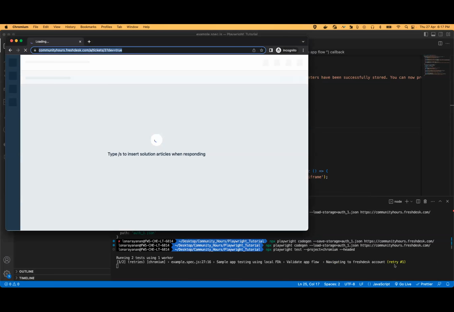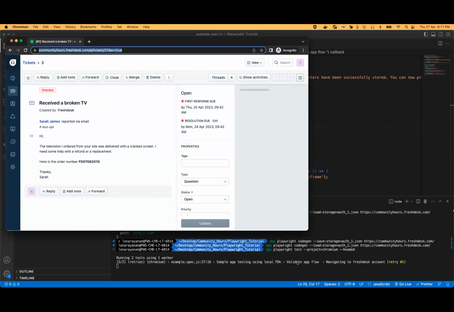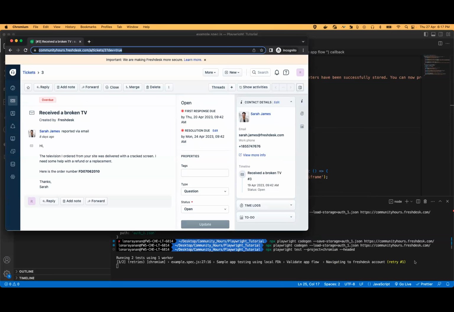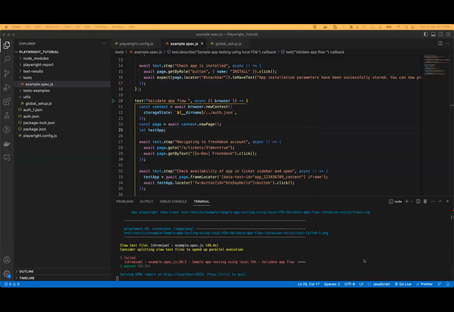It is retrying once since this validate app flow failed once. So it's retrying once to make sure that it is a valid failure. So one test failed and the other one passed.